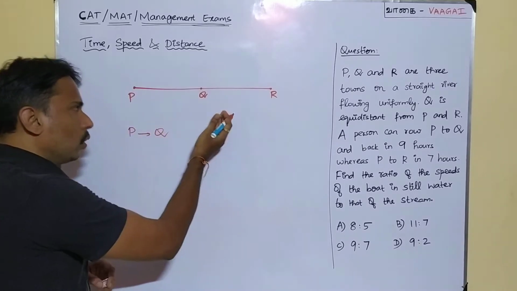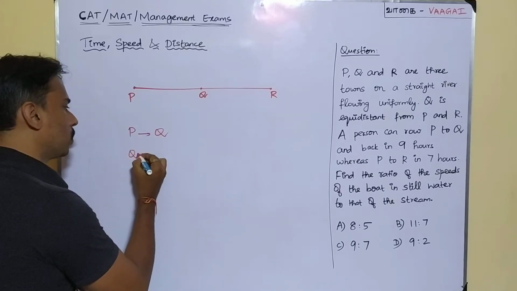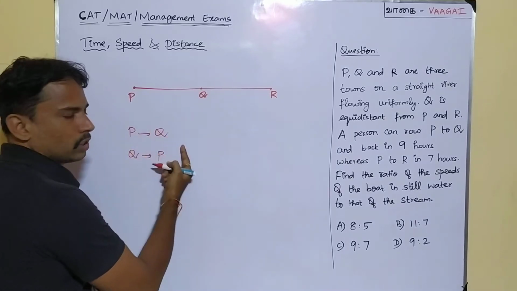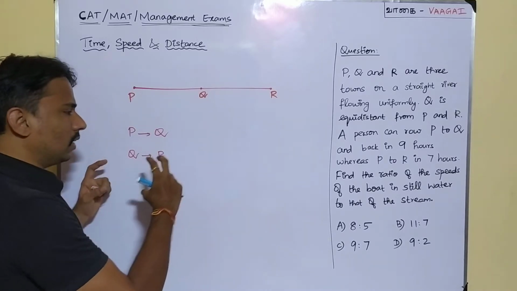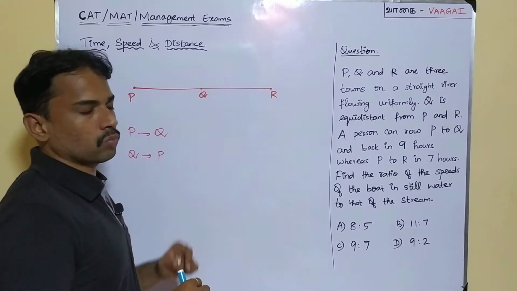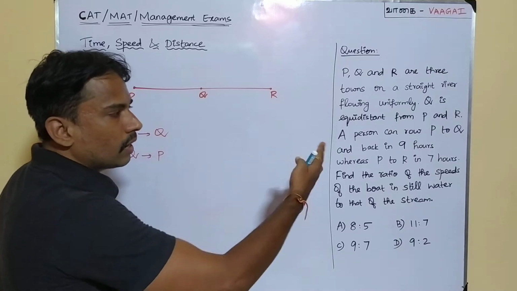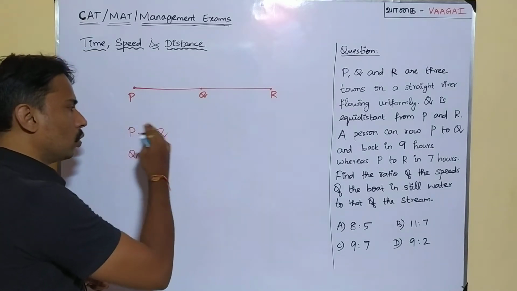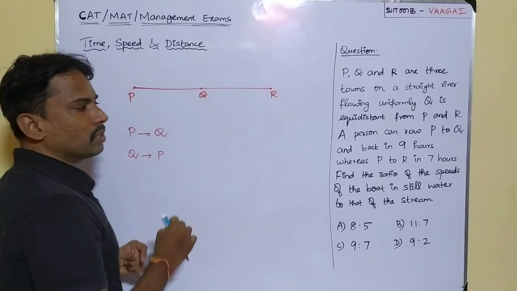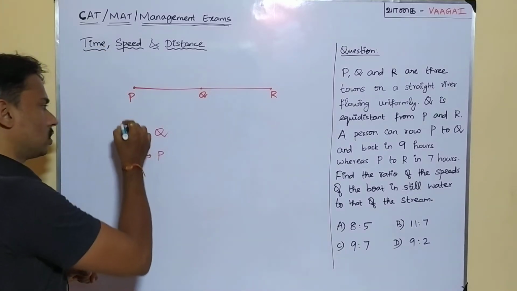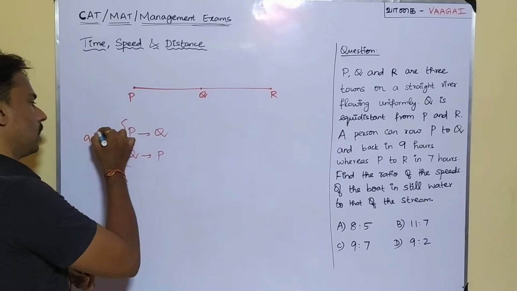It means from Q to P. That is, P to Q he is going and Q to P he is returning. The total time taken is 9 hours. So P to Q plus Q to P together, this total time is given to be 9 hours. Let me note it here separately, 9 hours.